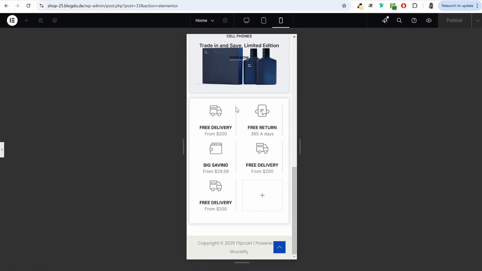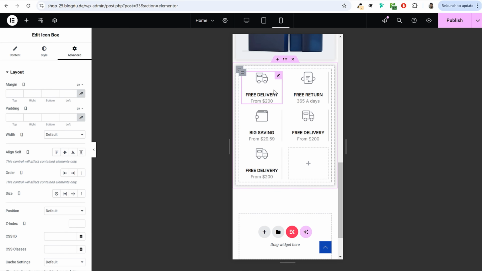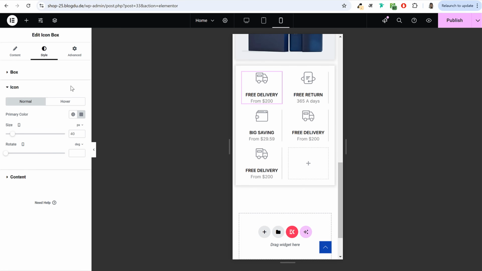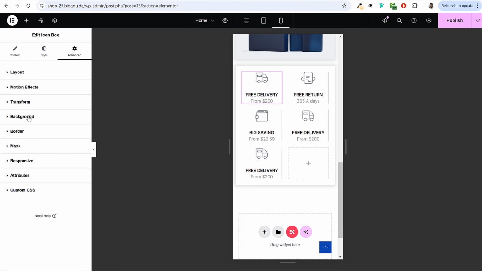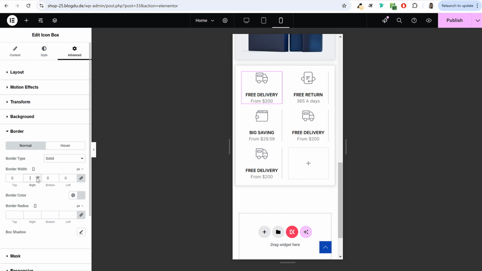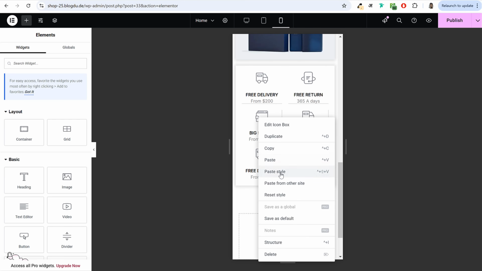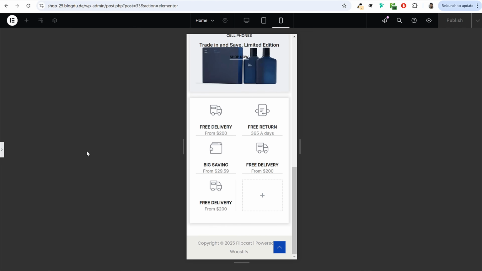One more thing you can do, instead of this border at right, for mobile phone you can bring border at bottom. So click on this thing, go to style, and in fact go to advanced border and make it 0. Okay, now bottom type in 1. Now you can right click copy, right click paste style, right click paste style. All right, this is how it will look like.